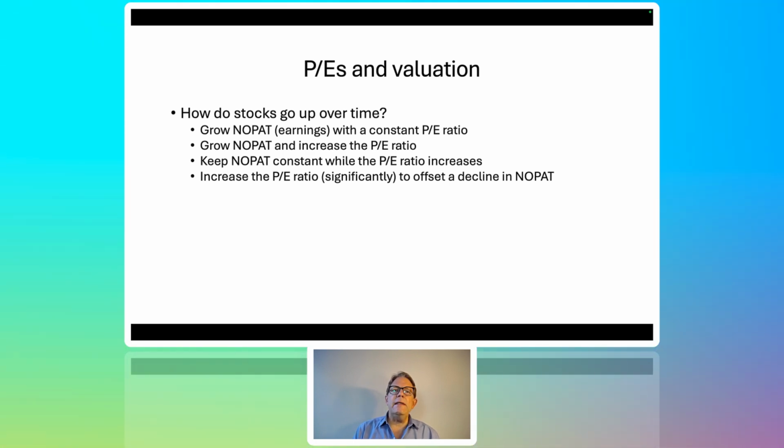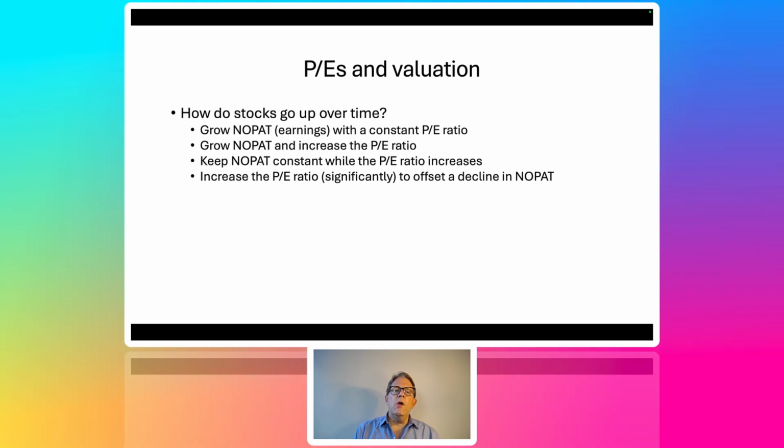All right, so there are 4 conditions under which stocks will go up. Grow NOPAT or earnings. I use NOPAT as my primary metric for earnings. It's a cleaned up earnings. In a couple of lectures, I'll go into more details about NOPAT, but it's net operating profits after taxes. It's what Buffett calls owner's earnings. So case 1, you grow NOPAT with a constant PE ratio. Price equals the PE ratio times earnings. If earnings go up over time and the PE ratio holds, then the stock will go up over time.